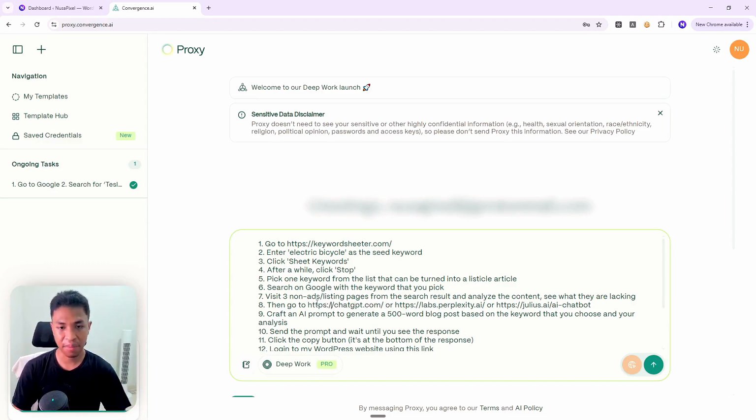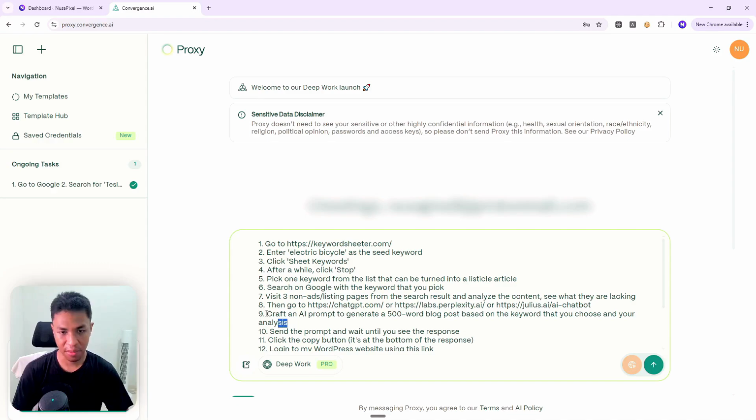And the reason I'm giving it multiple options here is because sometimes websites like ChatGPT can actually detect if the website is being visited by a non-human, basically an AI agent or AI bot, and it will block that. That's kind of ironic, that a website like ChatGPT, which is AI, doesn't want to be visited by AI. Yeah, you're going to see this very often, and that's why I give it multiple alternatives.